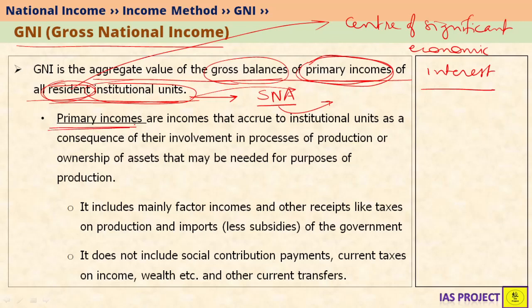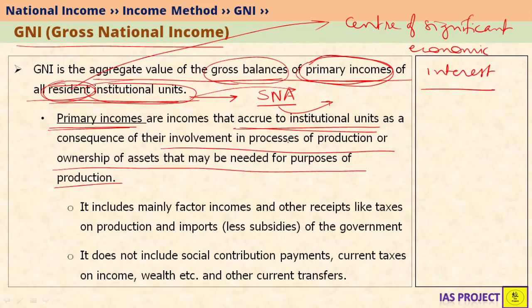Primary incomes are those incomes that accrue to institutional units. So institutional units basically earn primary incomes. Why do they earn such primary incomes? Because of their involvement in processes of production and ownership of assets that may be needed for purposes of production. So basically, primary incomes are of two types.